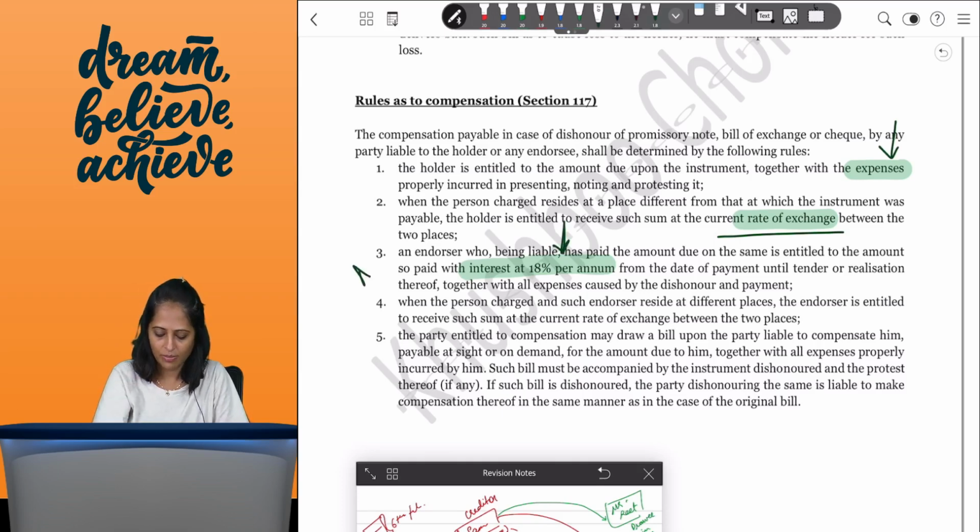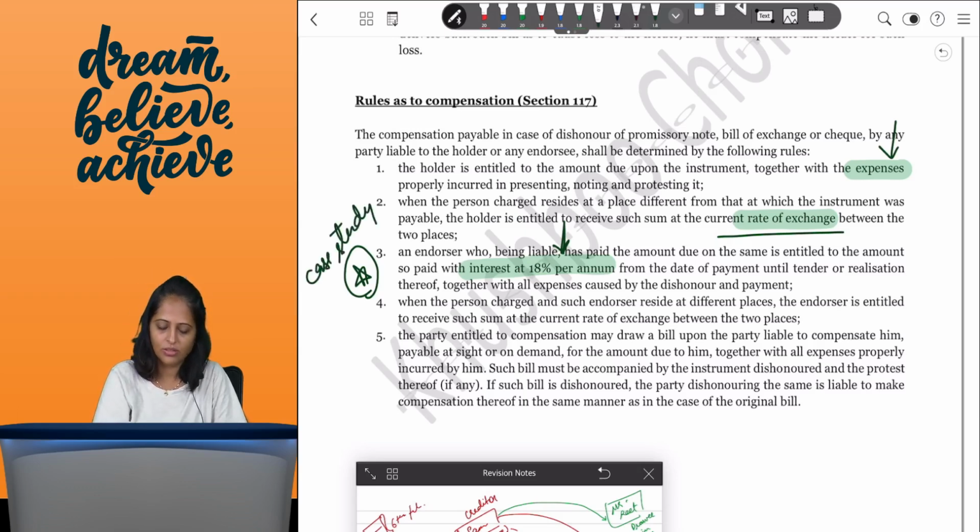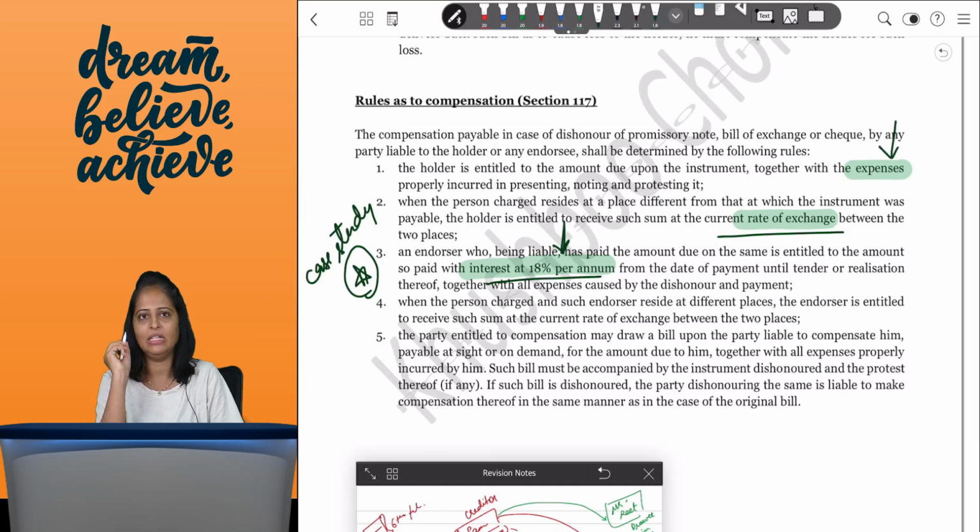Again, this was a point which was asked as a case study question for CA Inter. When this was taught in CA Inter, they used to ask on this interest at 18%: if it's dishonored, how much interest can I claim? So this is again one question that can be asked as a case study type of question.